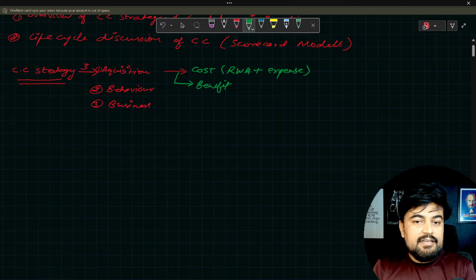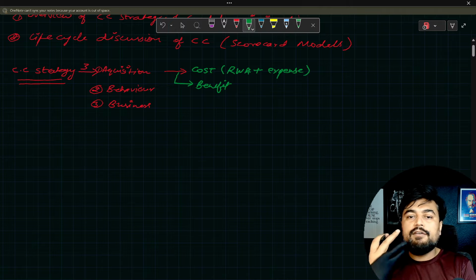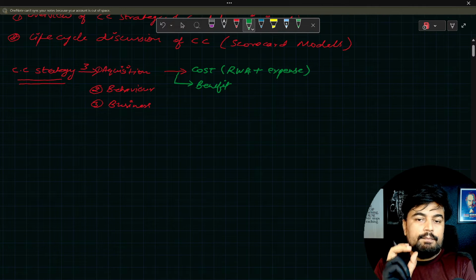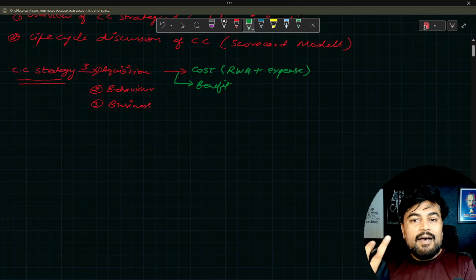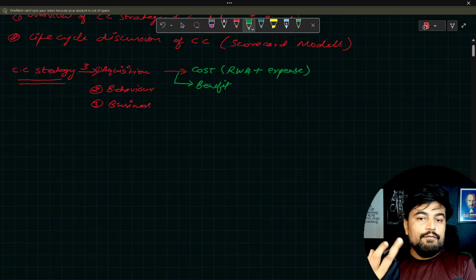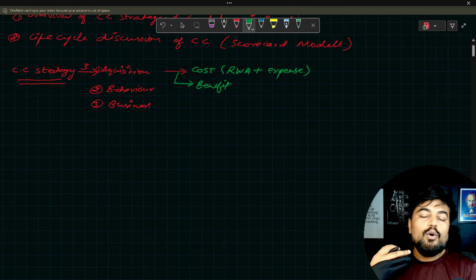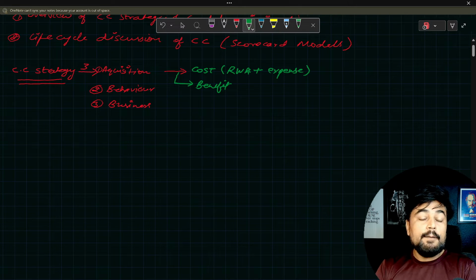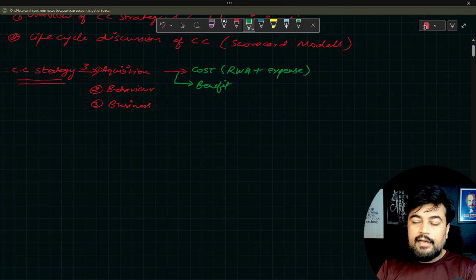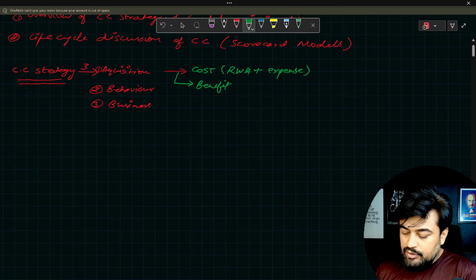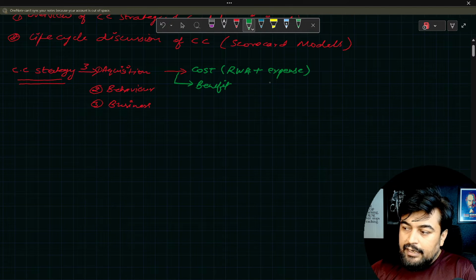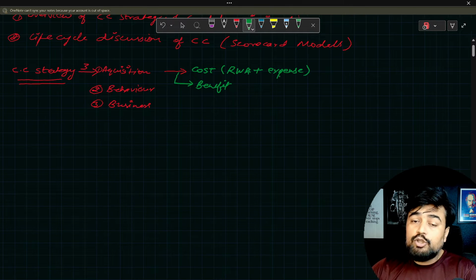So when the bank is issuing a credit card, the bank is investing some amount of money by giving some payment, like some cut of the payment to, let's say, Visa or MasterCard. Then when the bank does all your KYC, there is a cost involved there when you are acquiring a customer. Then you are going to dispatch the credit card using the post or any particular courier service, so that cost is involved there. Okay, that is all known as expense. Now the bank usually tries to minimize the expense. That is one thing you all should know.